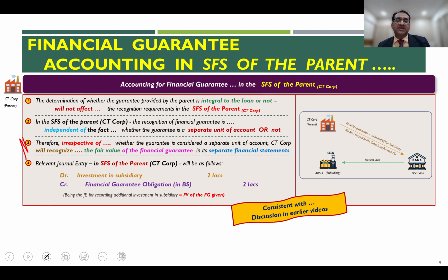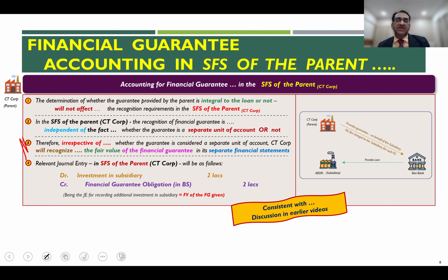That accounting will be on the basis of whether the beneficiary has recorded the entry based on integral or non-integral. Let us see how this is actually accomplished when we prepare the CFS. So now we are looking at how the accounting is done in the CFS of the group, right?